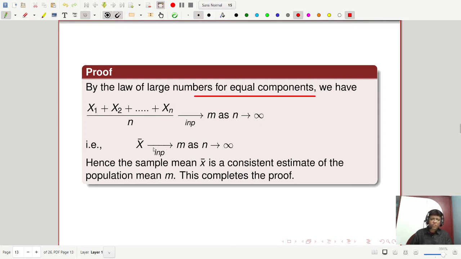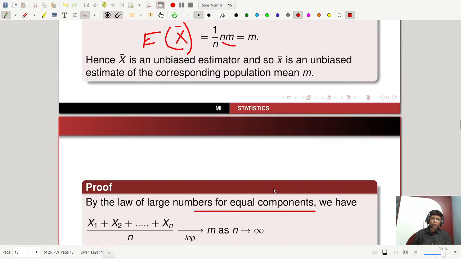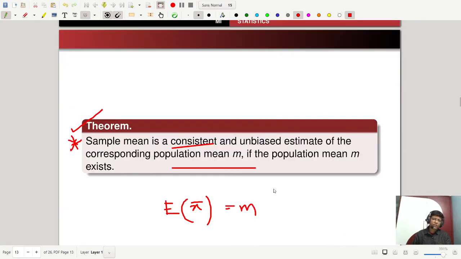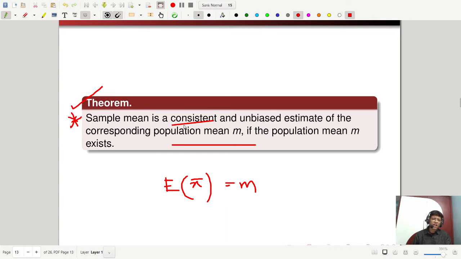So x bar tends to m in probability as n tends to infinity. Hence, the sample mean is a consistent estimate of the population mean m. This completes the proof. So we have seen that the sample mean is a consistent and unbiased estimate of the corresponding population mean, if the population mean exists. That we have proved.